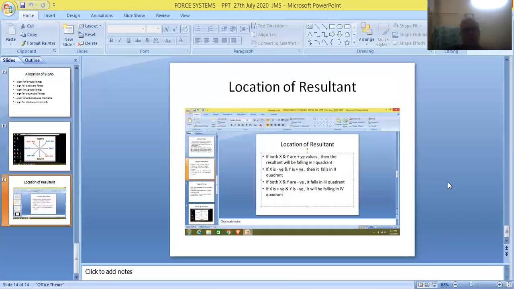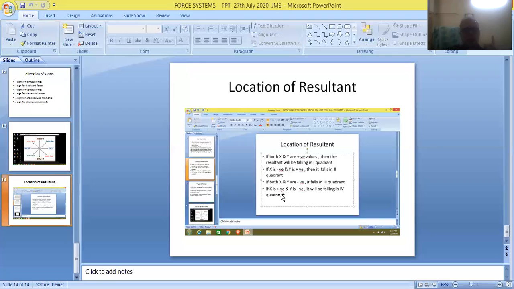So friends, we will be doing the calculations and measuring the values of sigma x and sigma y. If both the values are positive, then the resultant will be falling in the first quadrant. If sigma x is negative and sigma y is positive, then the resultant will be falling in the second quadrant.